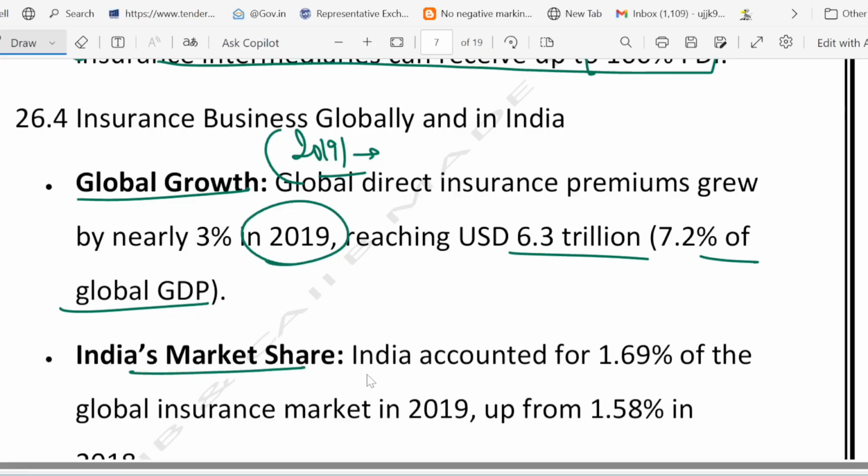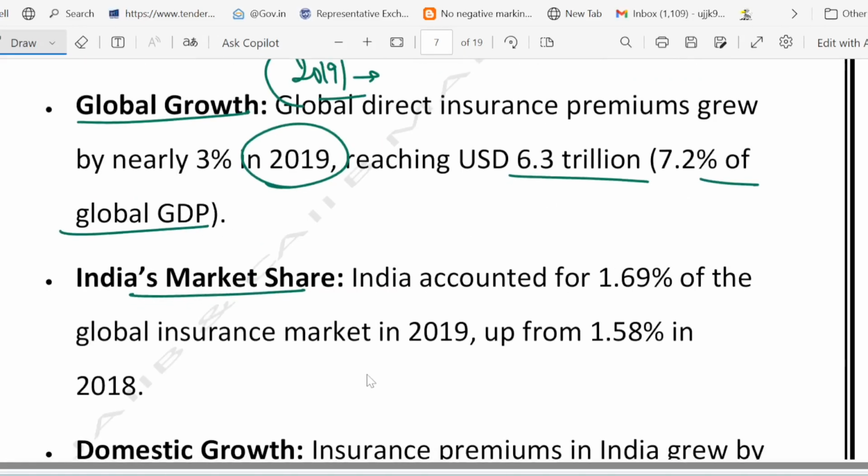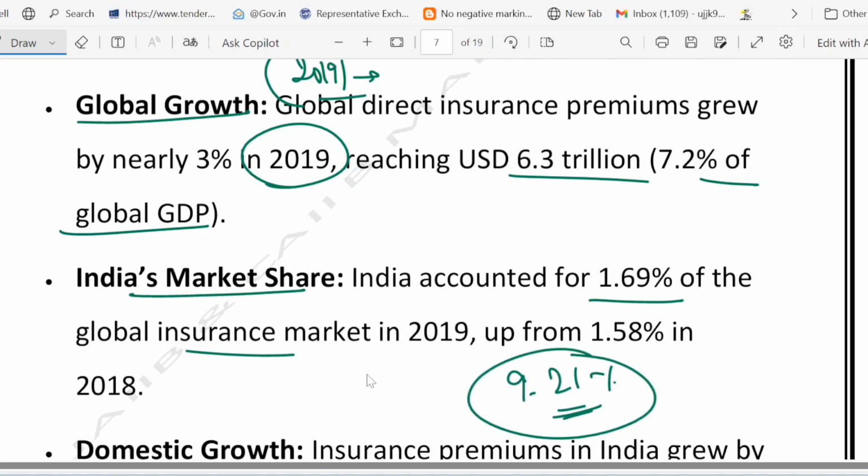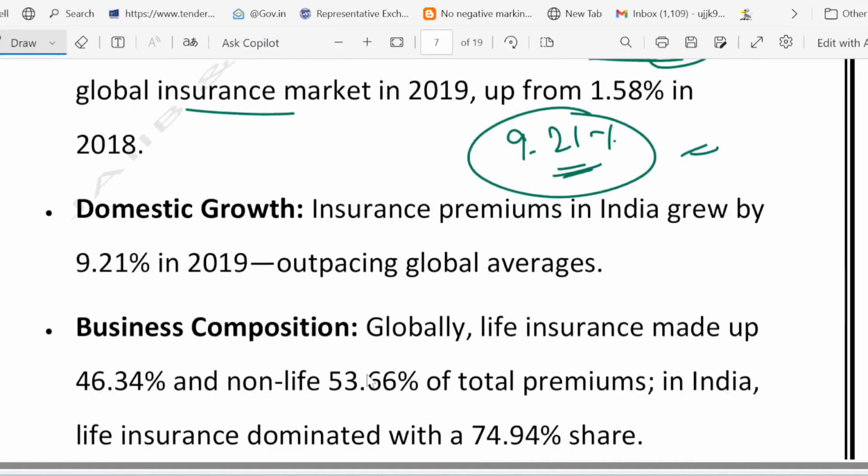And if we talk about India's share in that, just 1.69% is accounted for by India, but it is growing very fast. You can see 9.21% growth for India versus 3% growth of the overall world. Obviously the share is very minimal, 1.69% of the global insurance market, but it is growing very fast, outpacing the global average, which is just 3%.